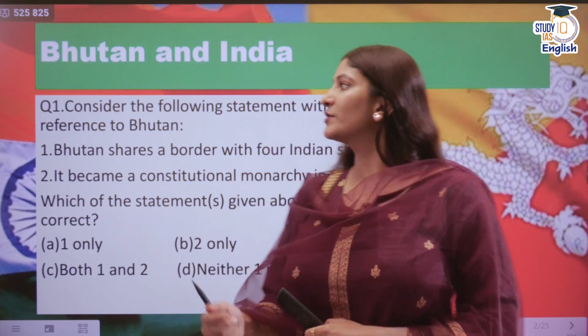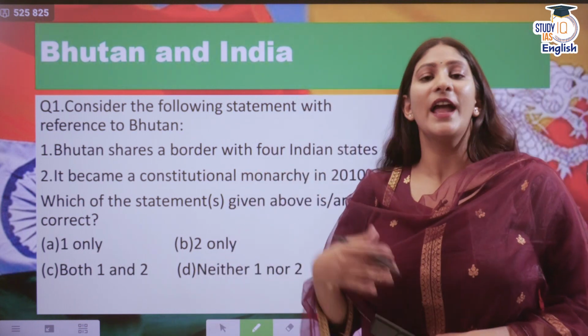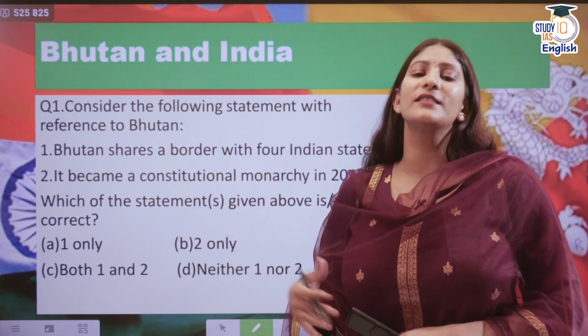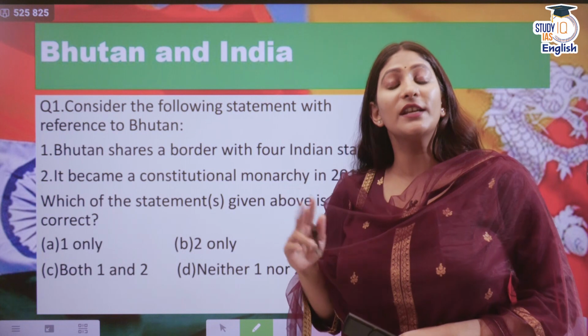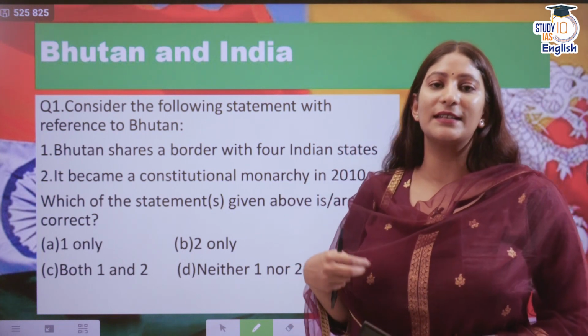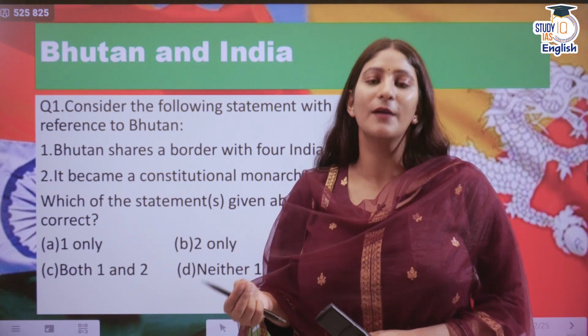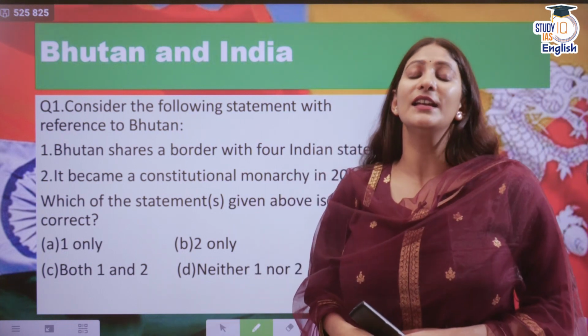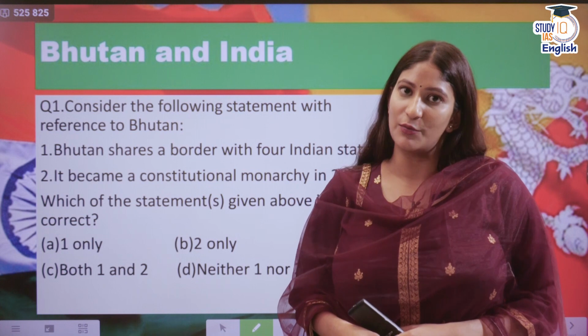First of all, let us try to solve this particular question, and thereafter we will understand the theoretical or answer part of it as well. Two things would be achieved from this. First, you will get accustomed to how prelims work, the mechanics of prelims. Other than that, you will also understand the relationship India has with Bhutan.